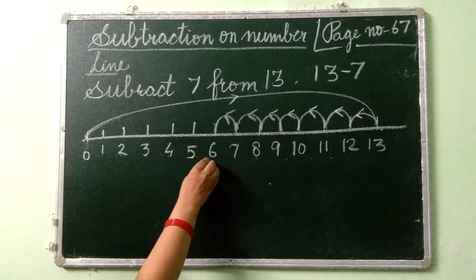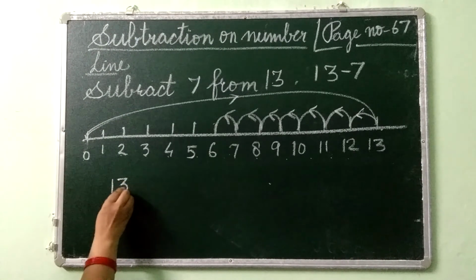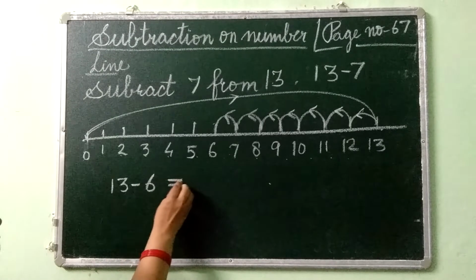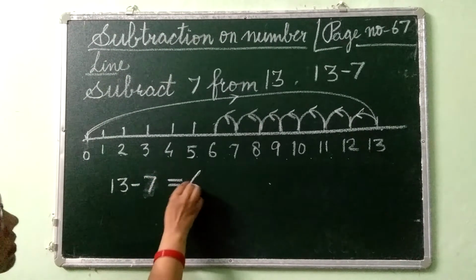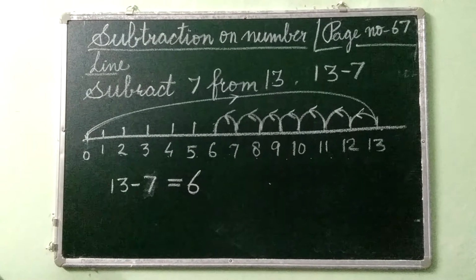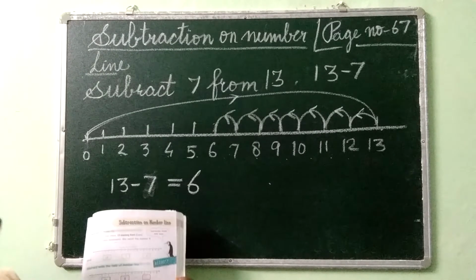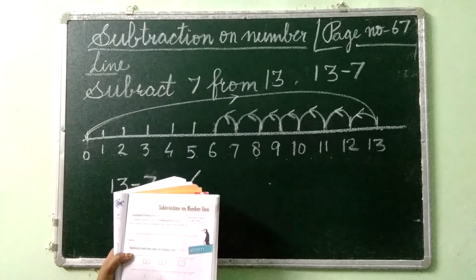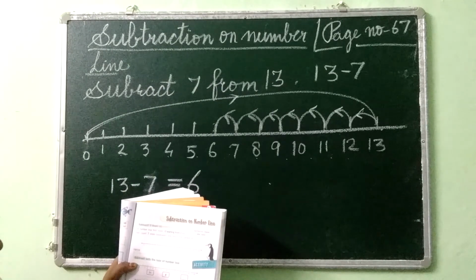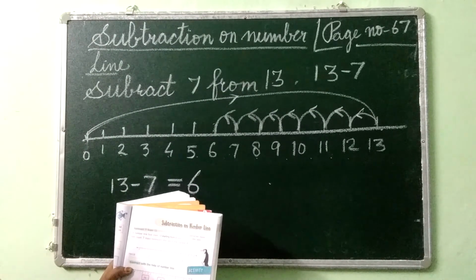You reach where? 6, children. So, 13 minus 7 is equal to 6. You reach the number 6. Okay. Is it clear, children? So, this exercise you have to do. It is given on page number 67 of your book. All these questions which are given in the book, you have to complete and show it to me.